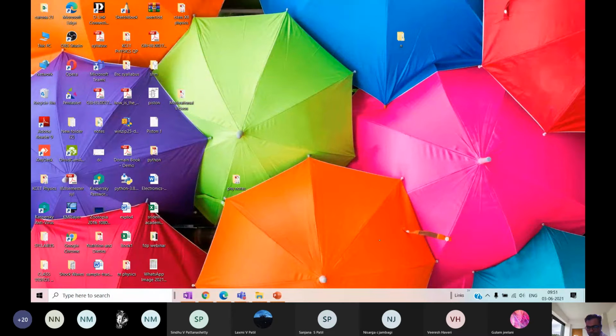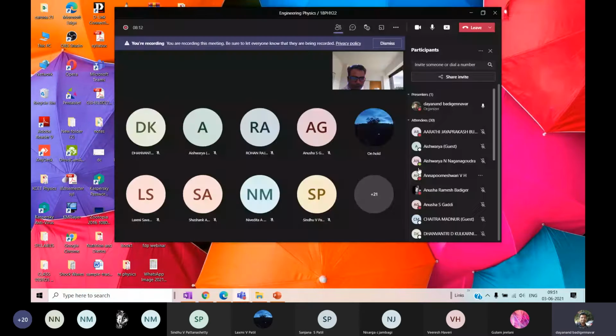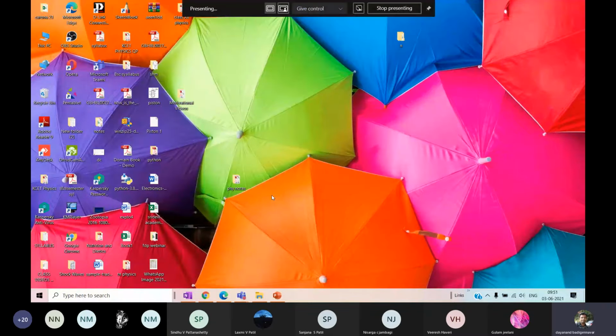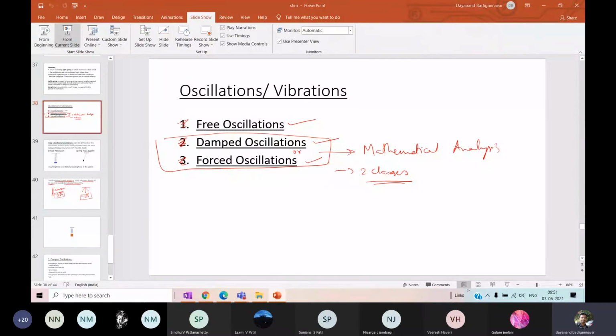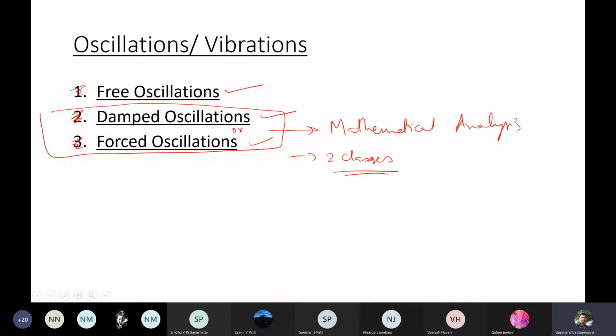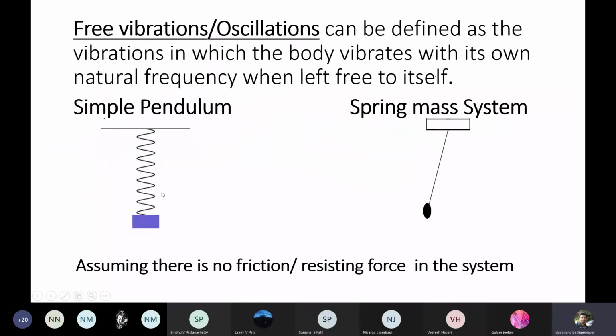Fine. So in the last class, I have discussed the types of oscillations. There are three main types of oscillations that are mentioned for your syllabus. First one, the free oscillation. Second one is the damped oscillation, and the third one is the forced oscillation. So we have discussed free oscillations. What are free oscillations? In the last class we have done the discussion.